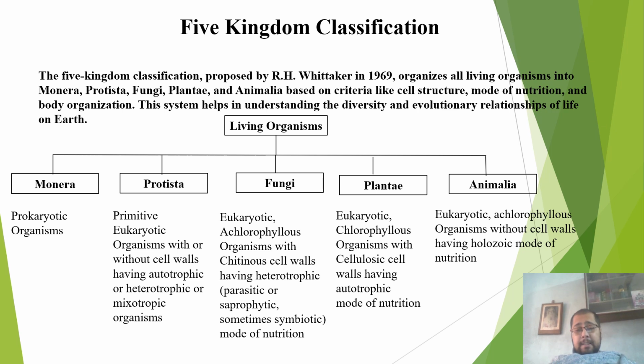Eukaryotic chlorophyllous organisms. Because they are chlorophyllous, they have autotrophic mode of nutrition and they are eukaryotic. Now there are exceptions to the autotrophic mode of nutrition.